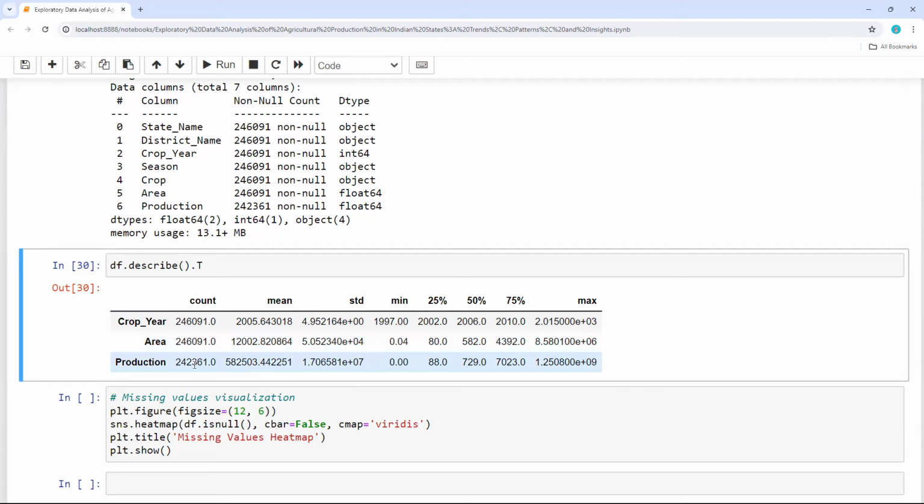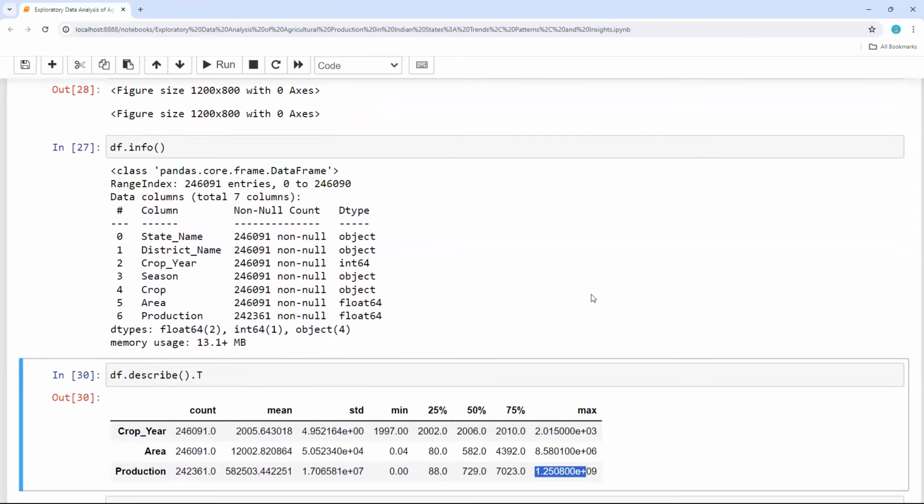And this is for the production details: number of entries, the mean production from 2005 to 2015, standard deviation, minimum, 25th, 50th, 75th, and the maximum production. So if you wanted to look at the statistics of the given data set, you can apply just df.describe, then it will give us nice details about all the statistics.